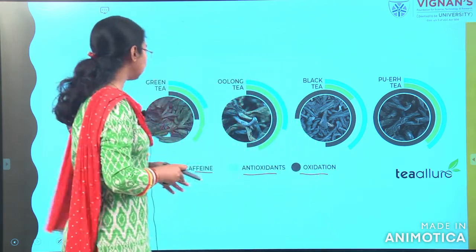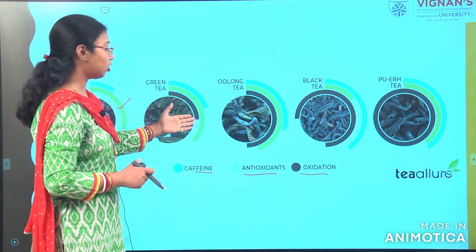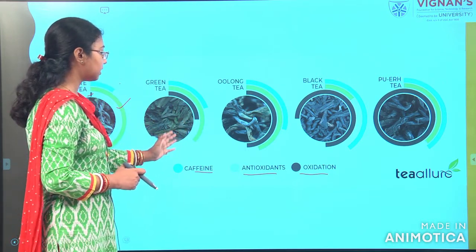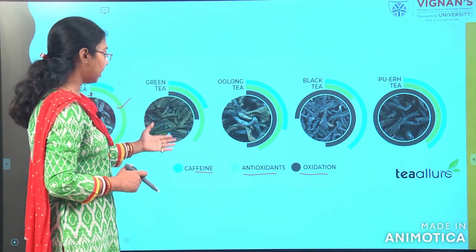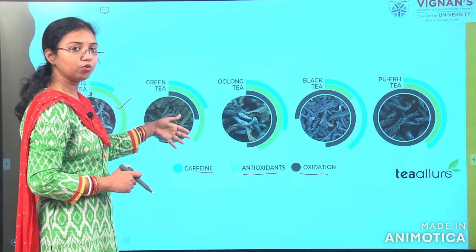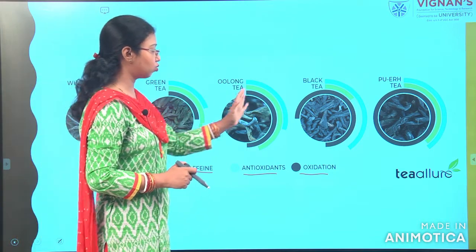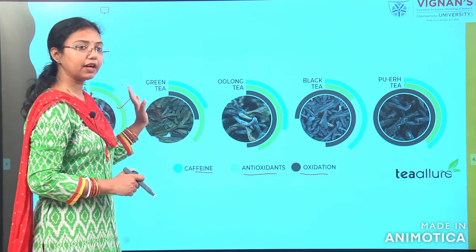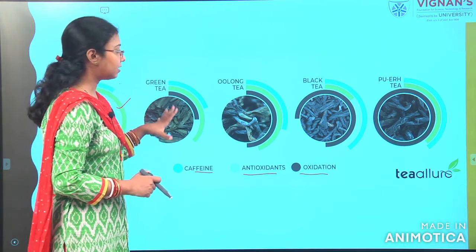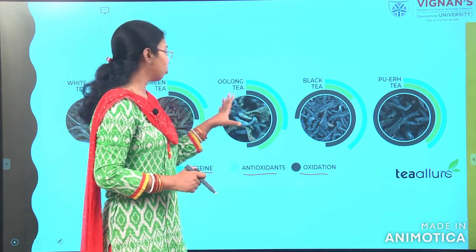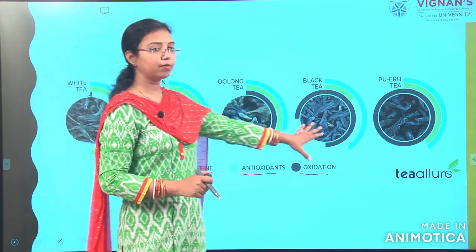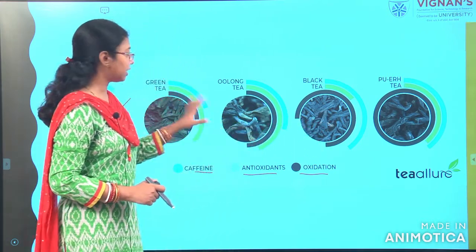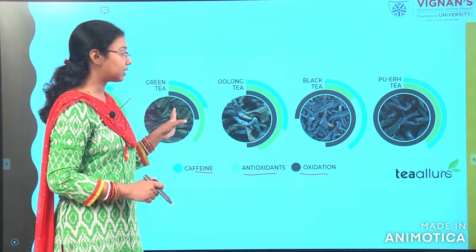As it increases, in green tea antioxidant is lower, but caffeine content is higher, and the oxidation is more. The more the oxidation process goes, the more the caffeine content increases, as I already told, and the polyphenol content also depends. Comparing green tea and black tea, the polyphenol content is more in black tea than green tea, but the caffeine content is less.